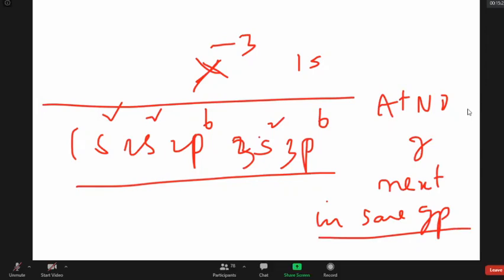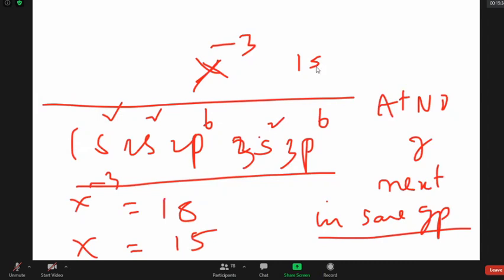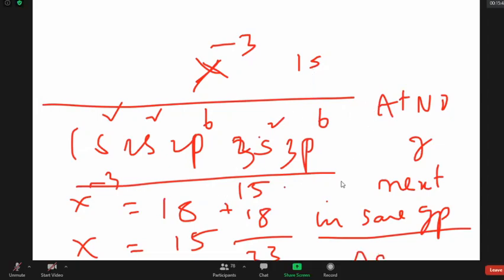X minus 3 has 18 electrons, which means X has 15 electrons. The next element is 15 plus 18, 33. That is arsenic. The original given element is phosphorus. So that is the exercise. Are we clear?